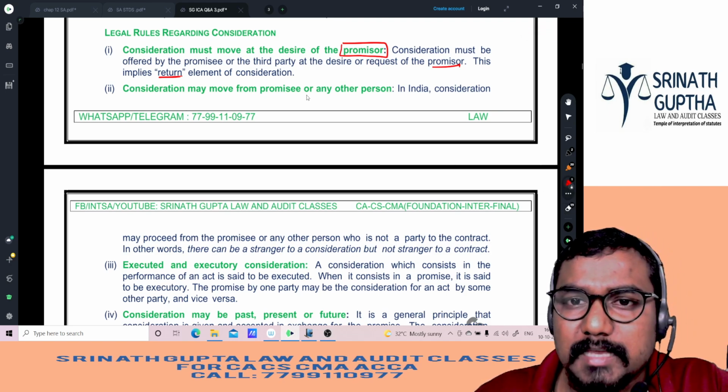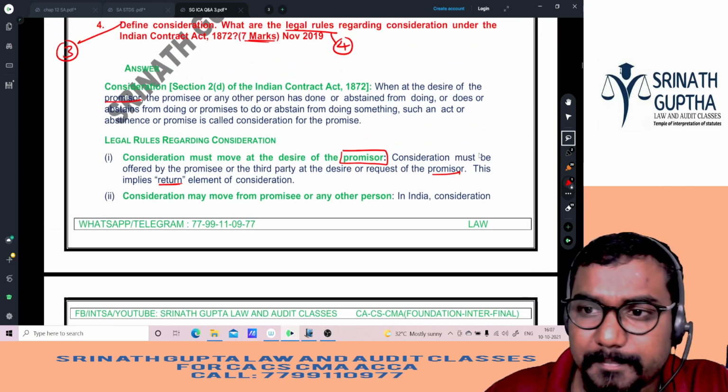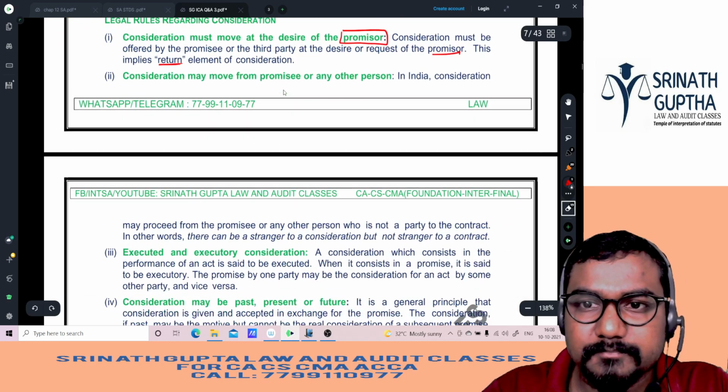Next, consideration may move from the promisee or any other person. See, here in the definition it is there: promisee or any other person. It may move from the promisee or any other person. Chinnaya versus Ramaya.